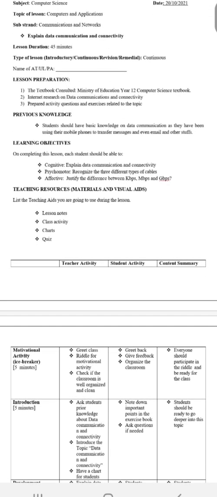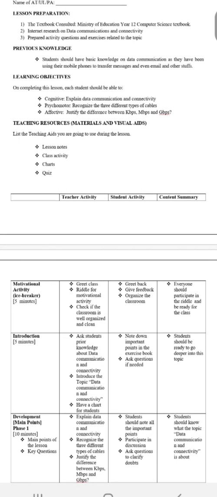For the motivational activity, I will be having a riddle. It will be taking 5 minutes, which is the icebreaker for this. The motivational activity is really important for the class, as it gains the attention of the students. For this motivational activity, I have prepared one riddle for the students.